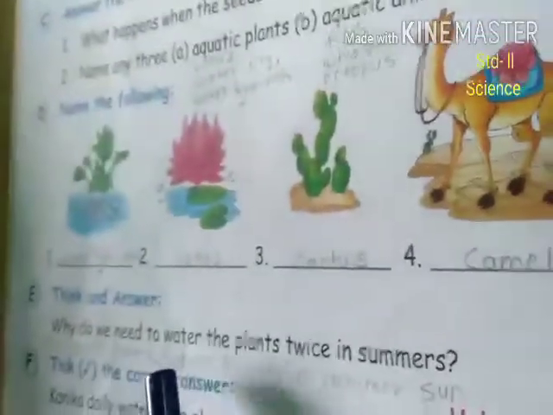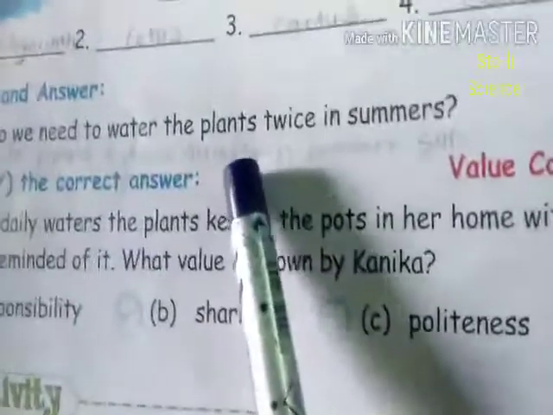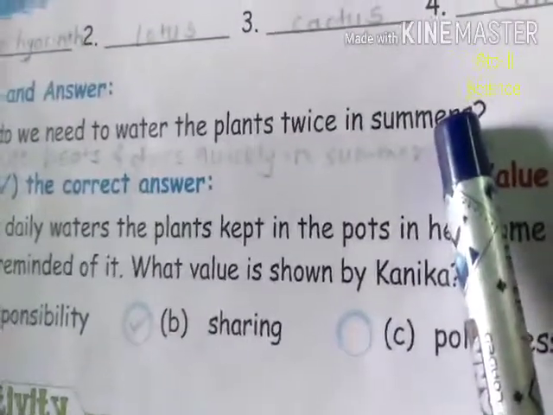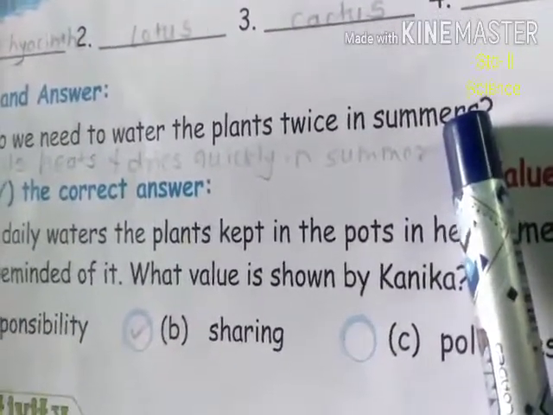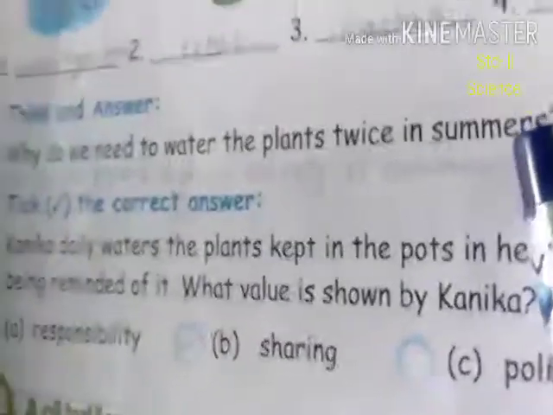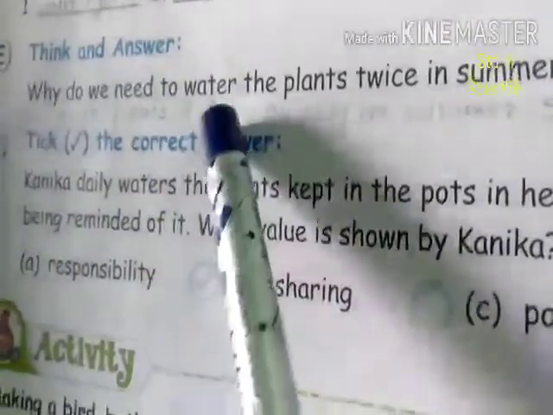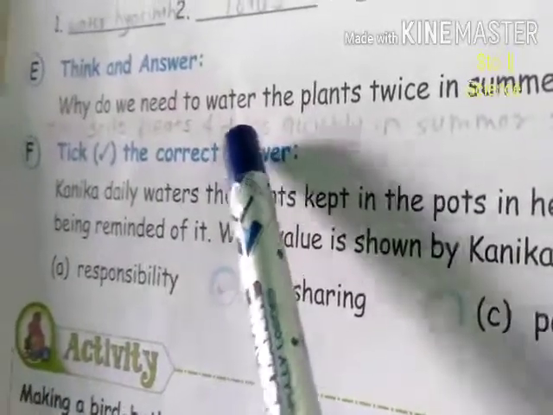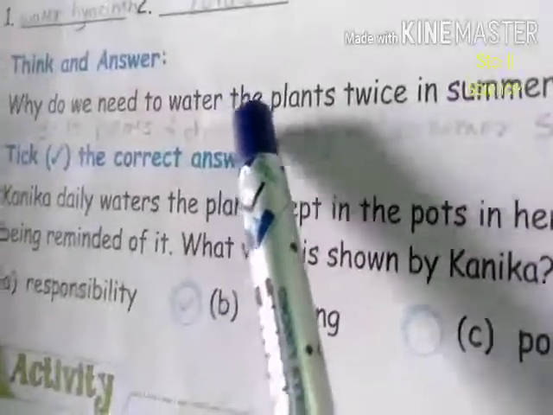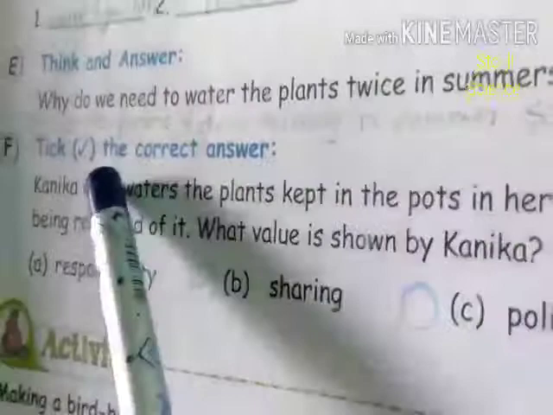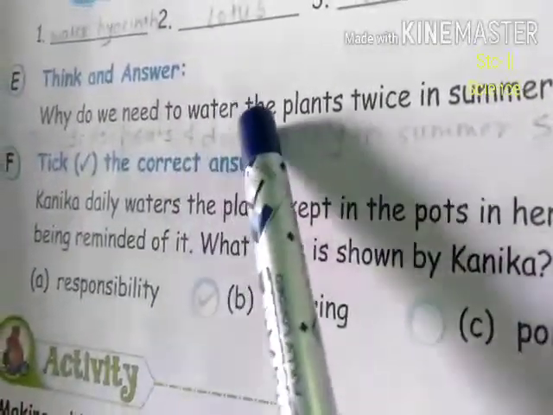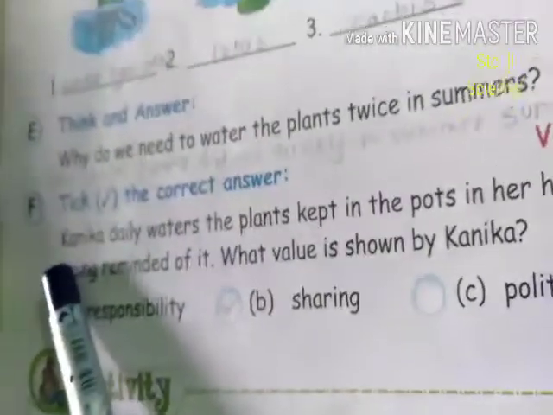Think and answer. Why do we need water? Why do we water the plants twice in summer? Can you say? Because in summer the sun is very hot. Even we human beings need more water. In the same way plants also need more water, and the soil is also dry because of the heat of the sun.